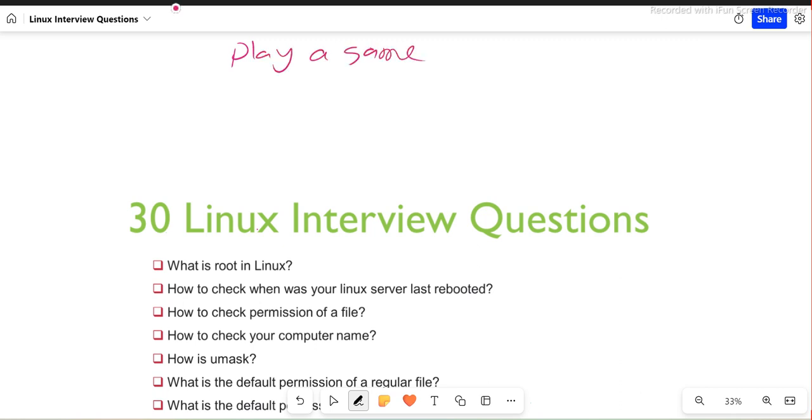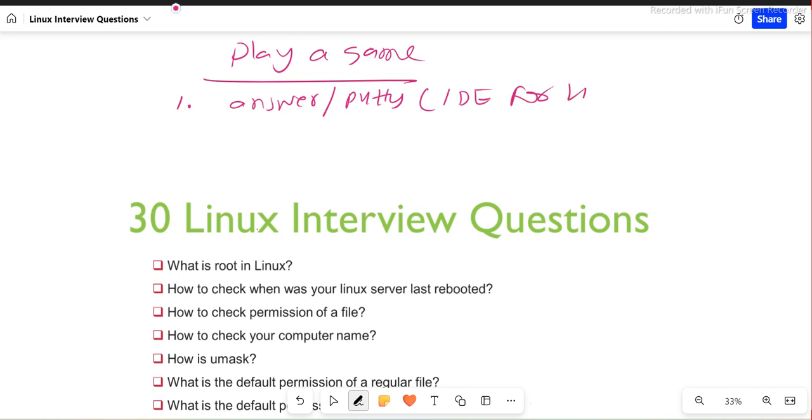What exactly we want to do here is, first, I'm taking up each of these questions and I'll be answering it, and at the same time I will run these commands on PuTTY. PuTTY is basically a kind of software, an IDE I would say, for a Linux server. So we will run all these commands on PuTTY and we will see the answer.